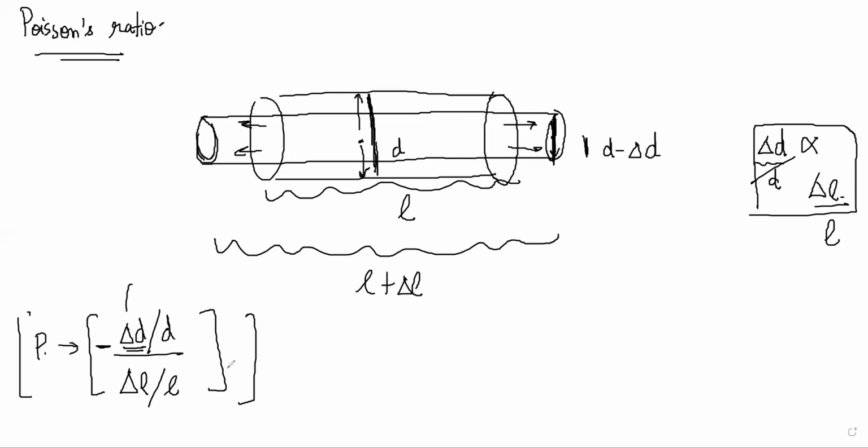Relation between longitudinal stress and strain. That we have already seen for a small deformation, but what happens if the deformation is not small? So far we have seen that stress by strain is constant, but it's only true if the deformation is small.